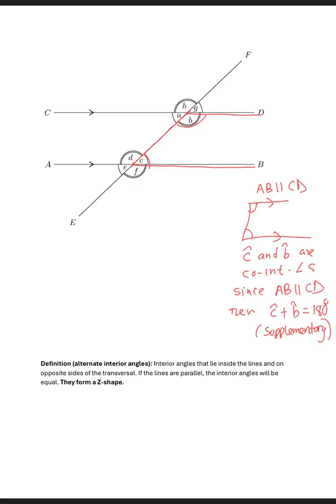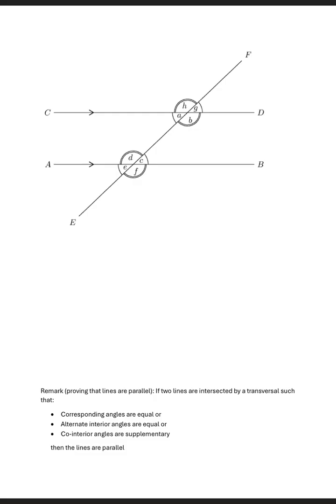And then another C shape that I see is this, right? And then this will be my pair of co-interior angles. And then I'll have this pair of co-interior angles. Here is angle A and angle D. So angle A and angle D are co-interior angles.